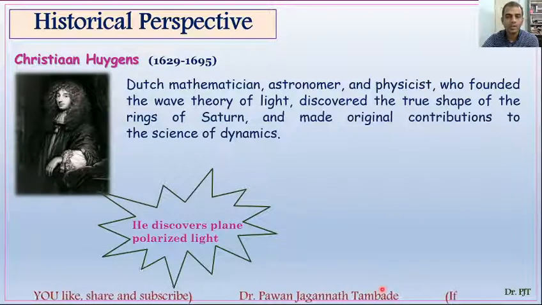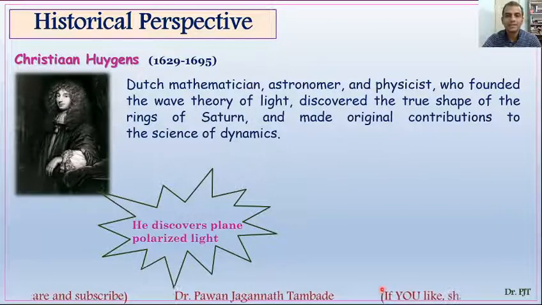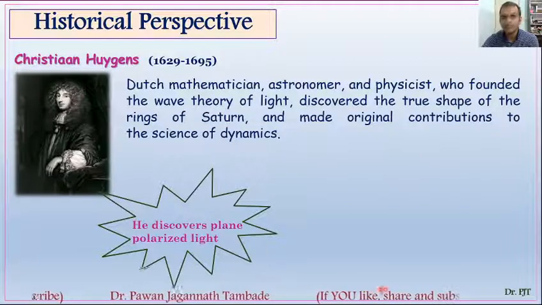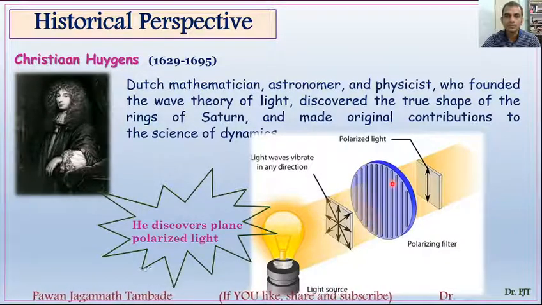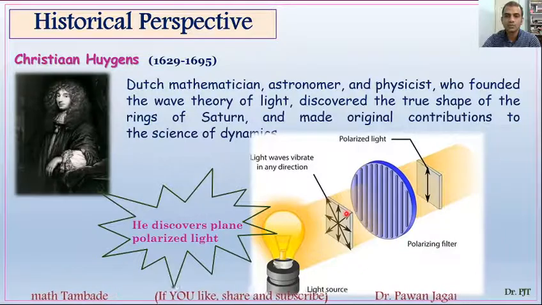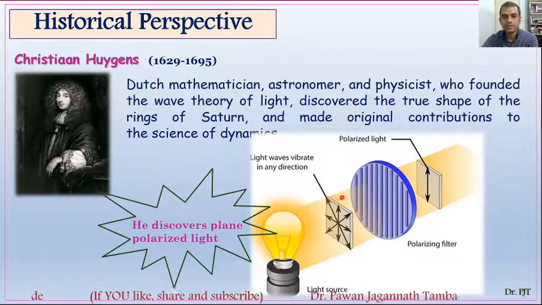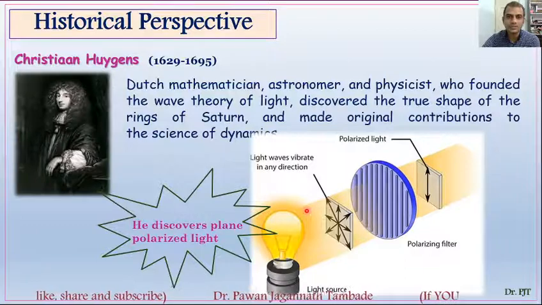Dear all, today we know what plane polarized light is. Plane polarized light is light which is traveling only in one direction, and it can be obtained from ordinary light. When ordinary light is passed through a prism, it is converted into plane polarized light, and this was first observed and discovered by Huygens, which is key for the development of polarimetry, which is used to find out enantiomers and so on.